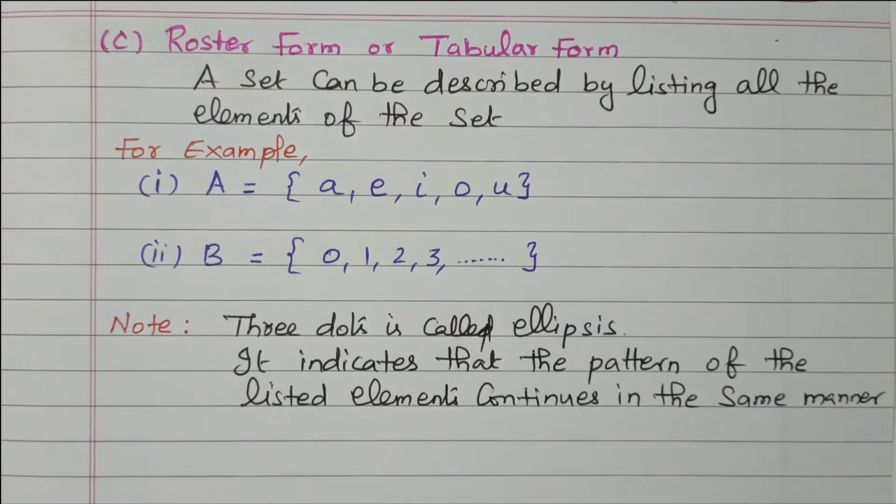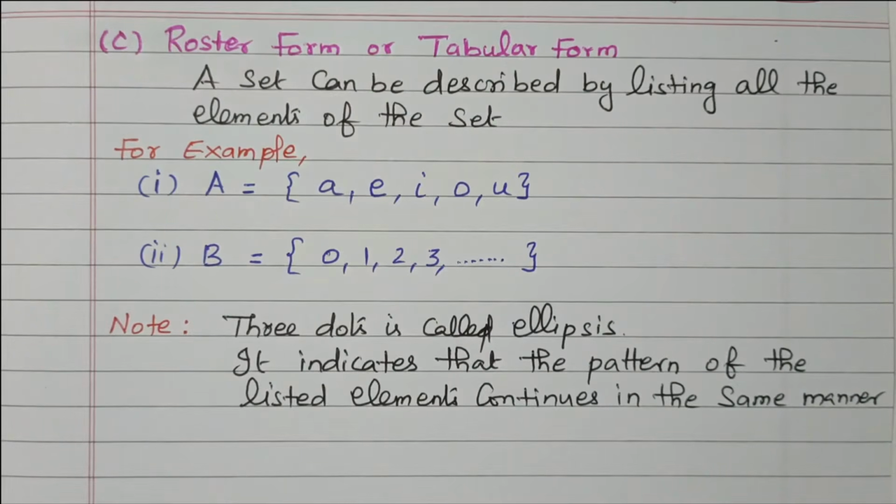So in this video, we discussed the representation of a set. There are 3 types available: descriptive form, rule form, roster form.